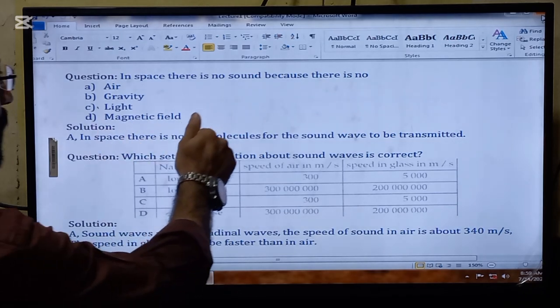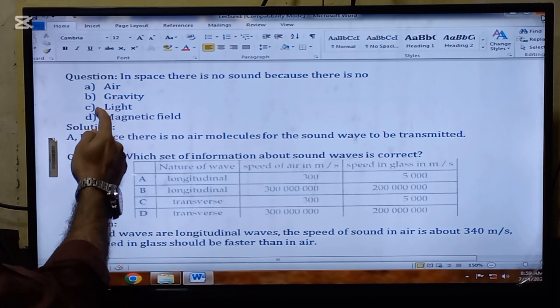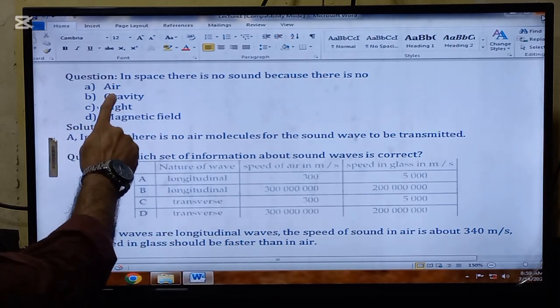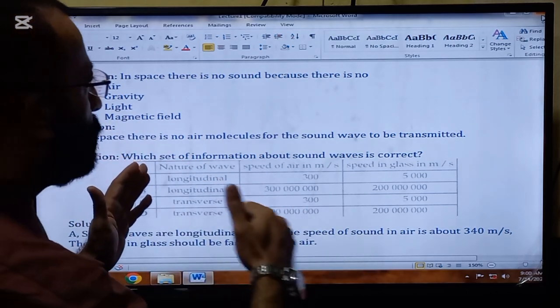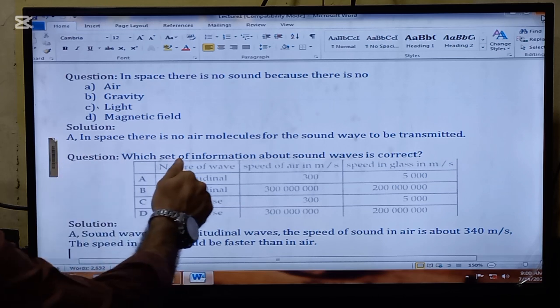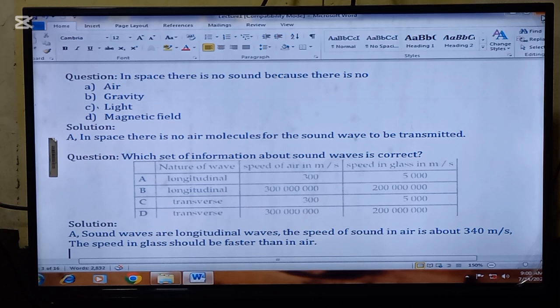In space, there is no sound because there is no... Options are air, gravity, light, and magnetic field. So the right answer is air because sound needs a medium to travel. So A part is the answer. In space, there are no air molecules for the sound wave to be transmitted.